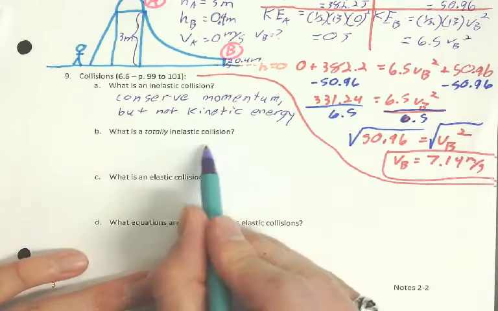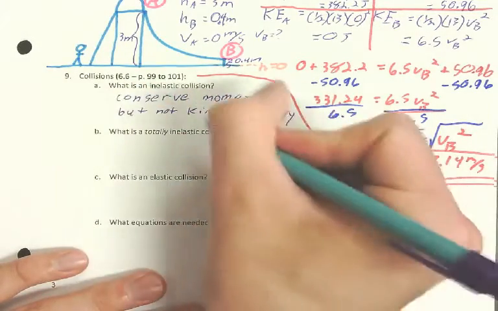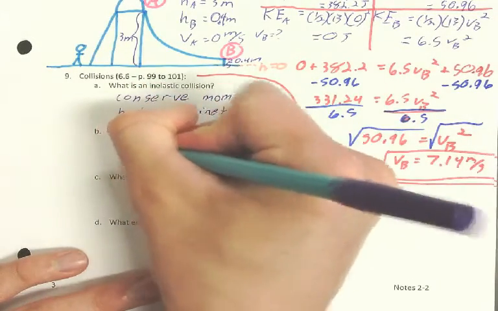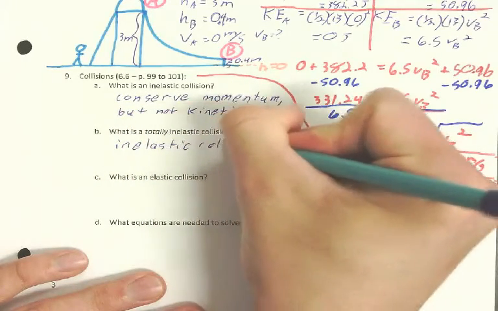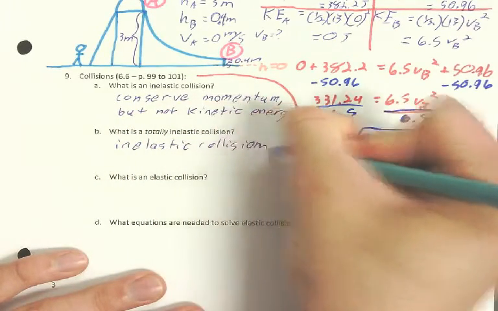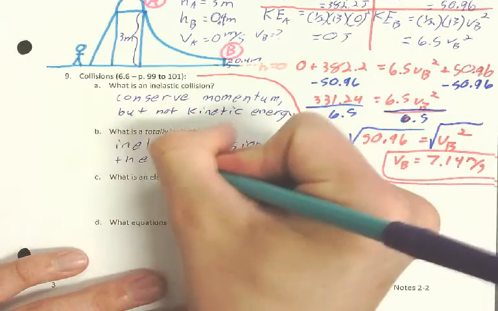A totally inelastic collision is an inelastic collision where the objects stick together.